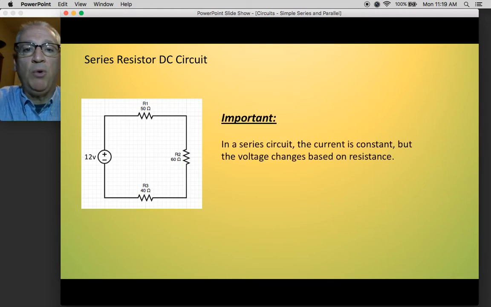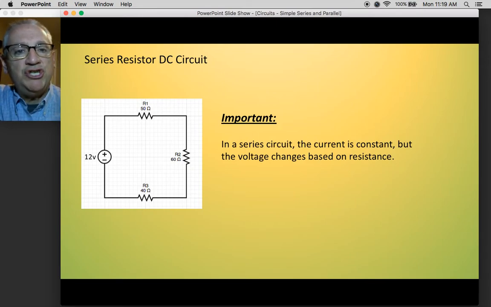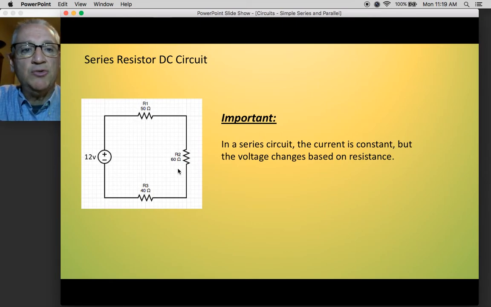Now, it's really important for you to see, in a series circuit, the current is constant, but the voltage changes based on the resistance. So the current flowing through this pipe right here is the same all the time. And then you have a voltage drop across each resistor. It's really important for you to remember.